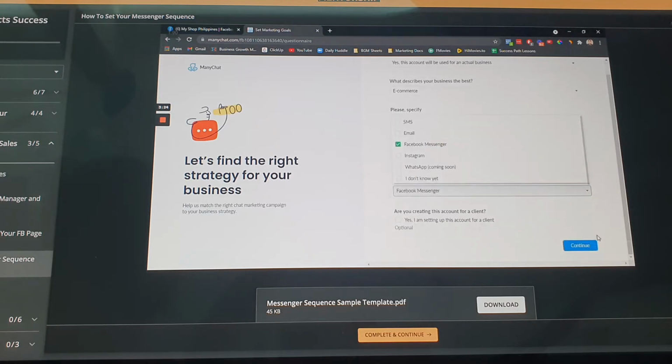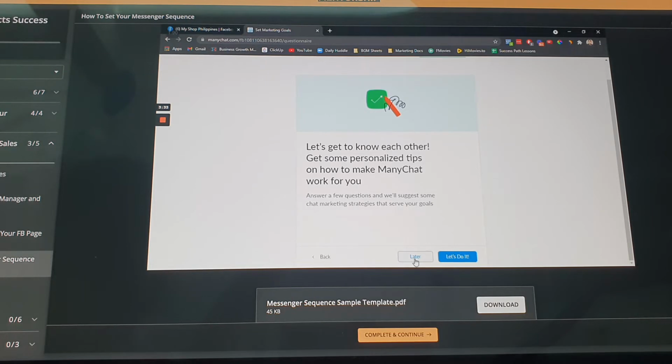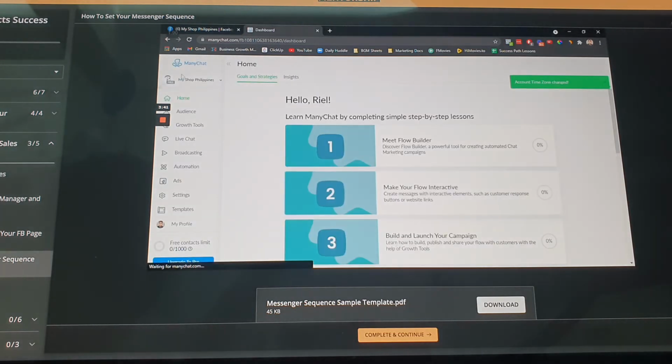So, yan, Facebook Messenger. Then, are you creating this account for a client? No. So, continue lang tayo. Now, you may proceed, but for me, I'll just do it later since I already know it. Now, doon na siya. So, yan, nakalik na.